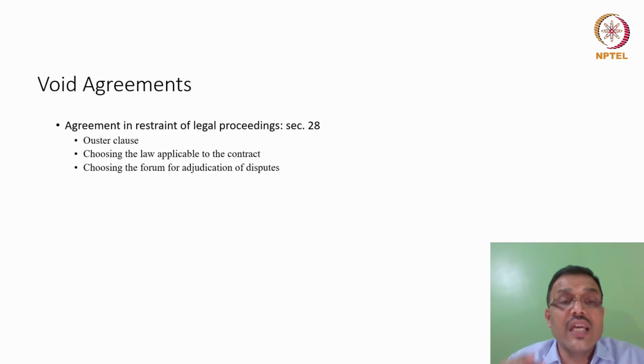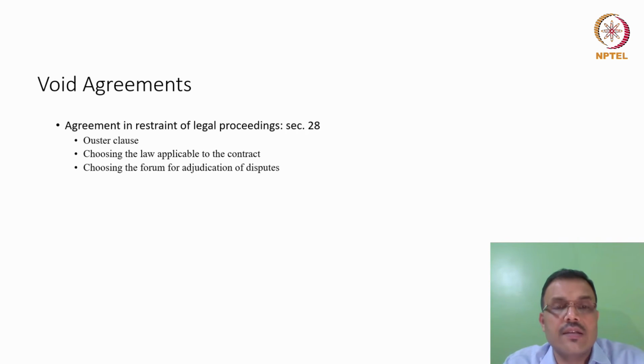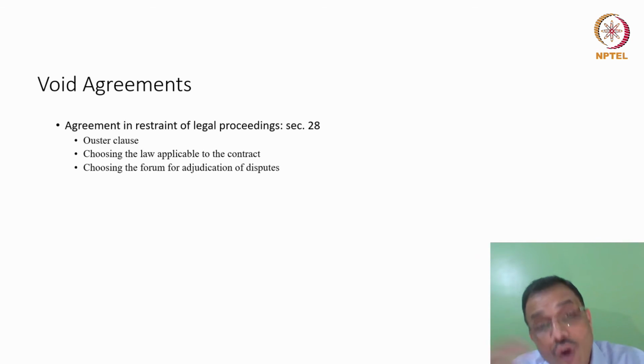Because remember, friends, if there are two Indian parties, and the subject matter of the dispute is in India, and the parties decide to choose law and forum outside India, I think to a larger extent, this can be a contract against public policy. Let me repeat. If both the parties are Indians, and the subject matter of the contract is definitely arising from India, so is the cause of action, and the parties decide to choose a law and a forum beyond India, that kind of agreement can be opposed to public policy.